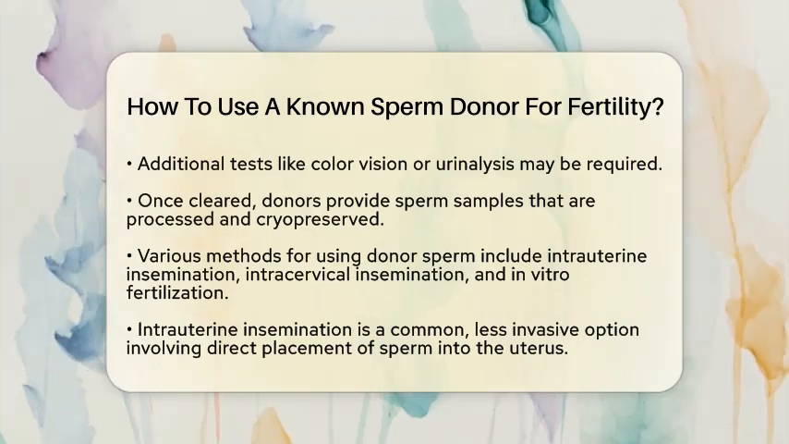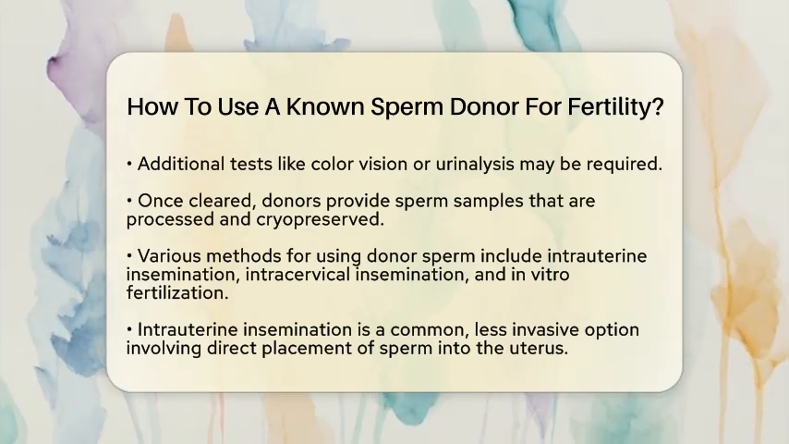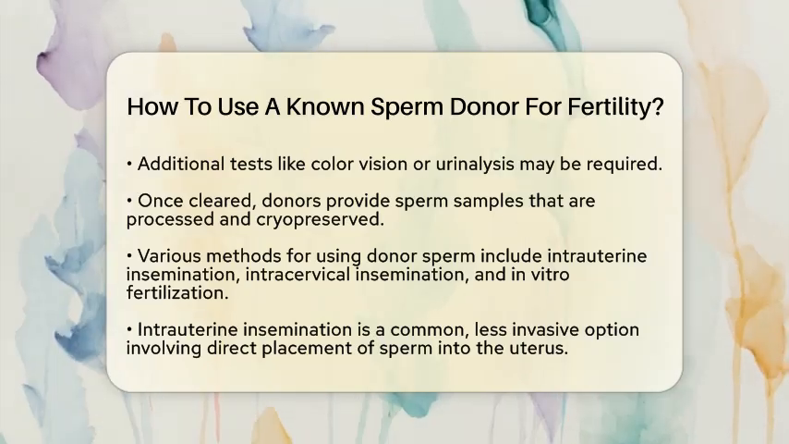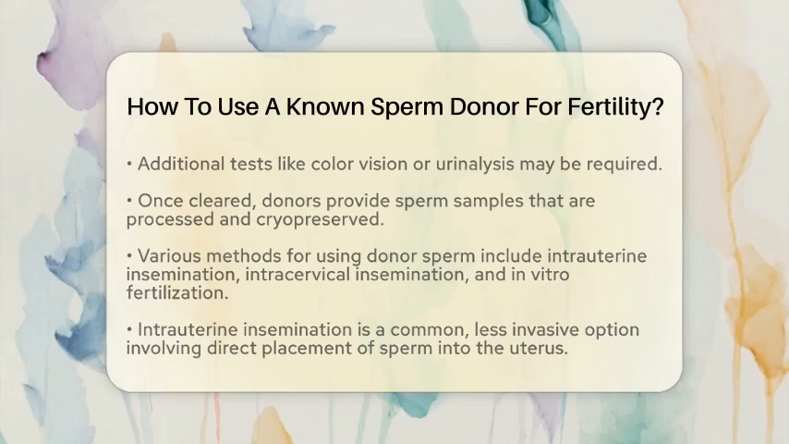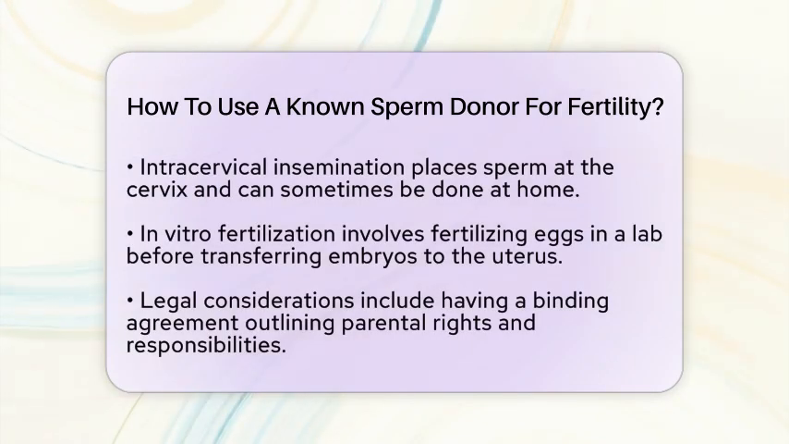It is highly recommended to have a legally binding agreement in place. This agreement should clearly define parental rights, responsibilities, and expectations for everyone involved. Having this contract notarized and ideally drafted with legal counsel can help prevent future disputes. Additionally, it is beneficial to engage in counseling or psychoeducational sessions with a mental health professional who specializes in third-party reproduction. This support can help address any emotional complexities for both the donor and the intended parents.